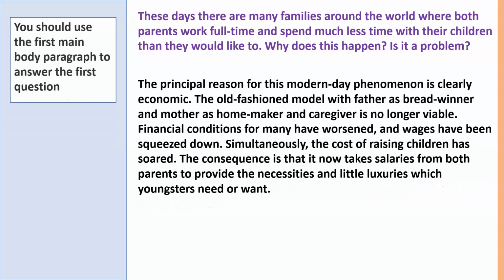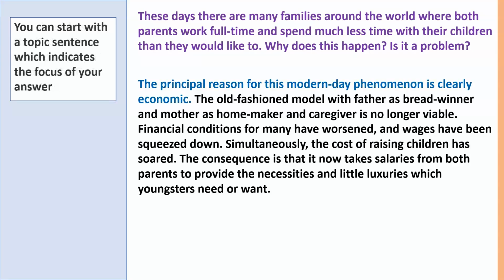First main body paragraph, and use this to answer the first question. You can start with a topic sentence which indicates the focus of your answer. So here we're saying that the principal reason for this phenomenon is clearly economic. So we know that everything in this paragraph will be economic.